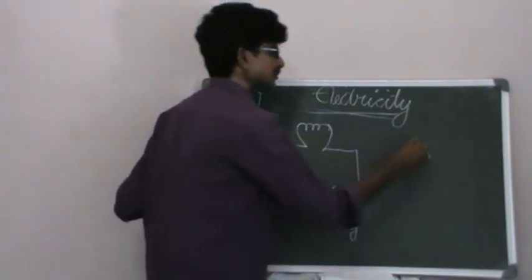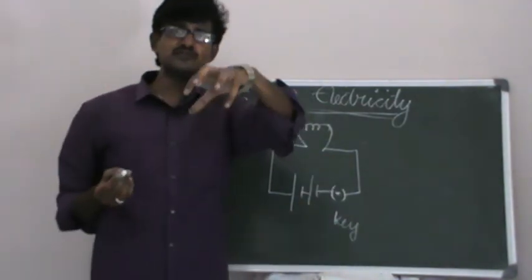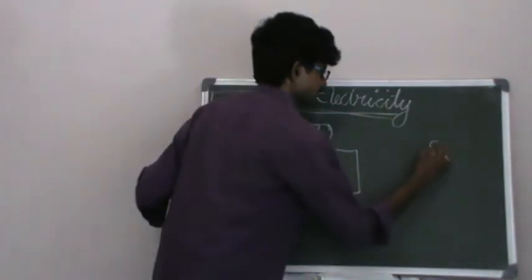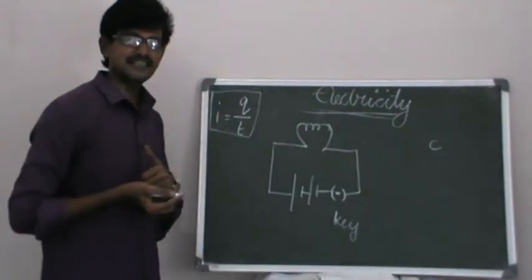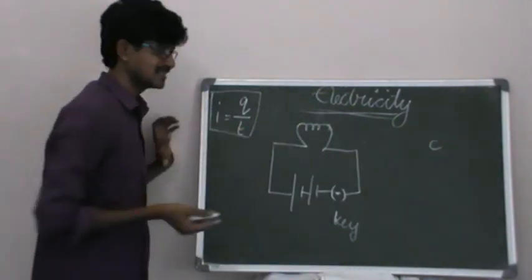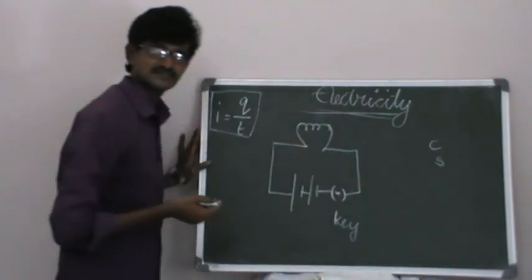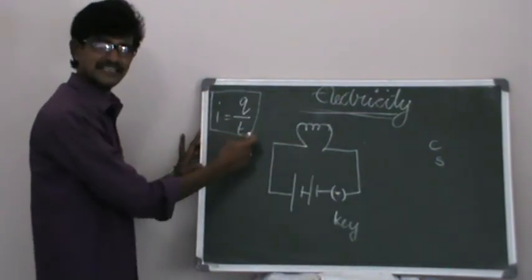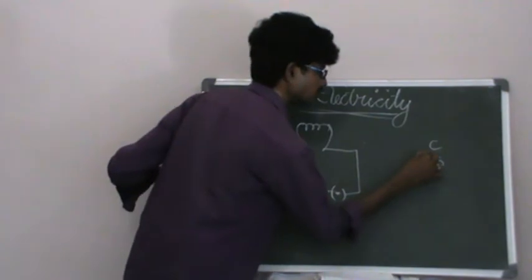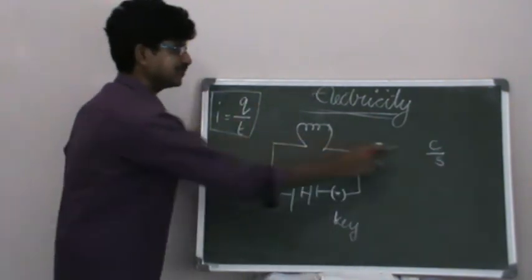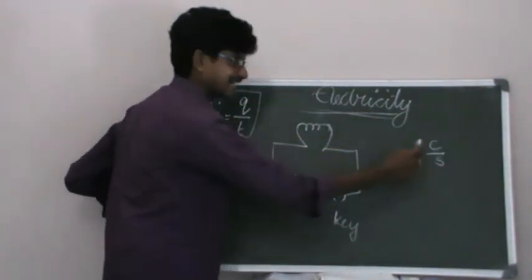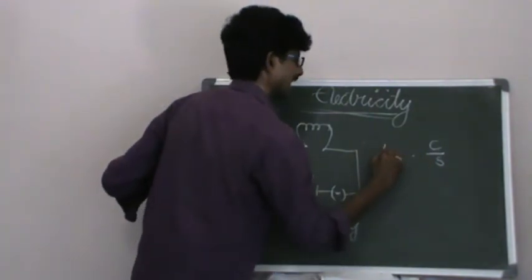Now you already know the SI unit of charge: coulomb. What is the unit of time? Second. So charge by time means coulomb per second, and this is called 1 ampere.